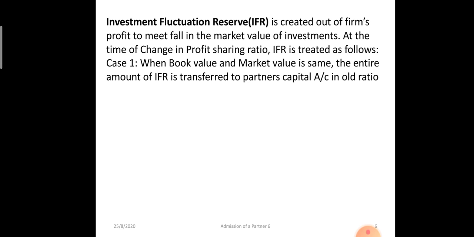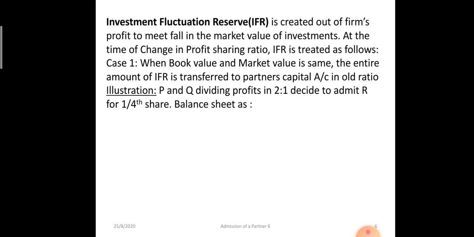See, there are again a few cases when the book value and the market value are the same, that means there is no loss. In that case, whatever balance is there in investment fluctuation reserve will be transferred to the old partners' capital account in old ratio.